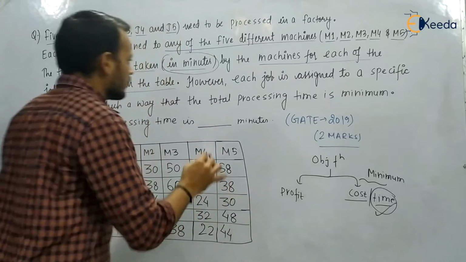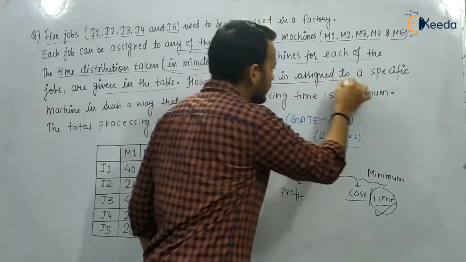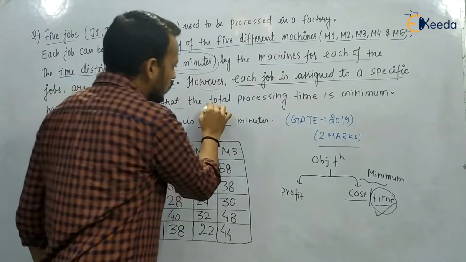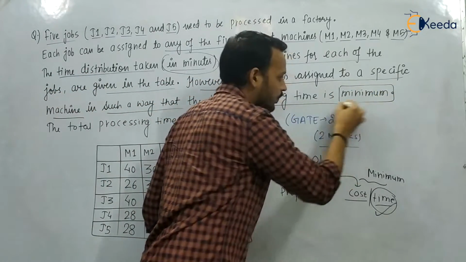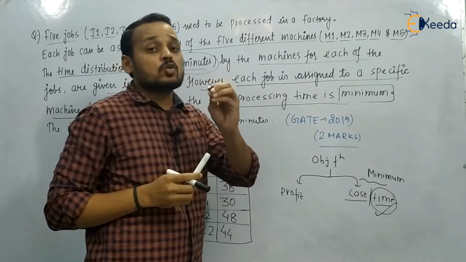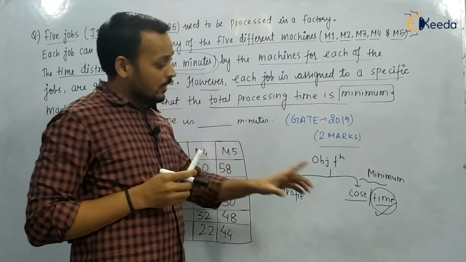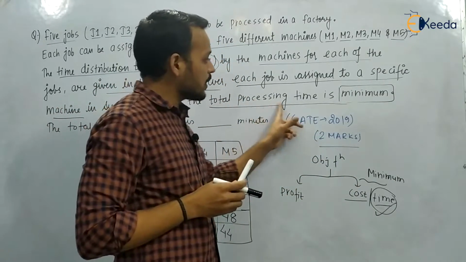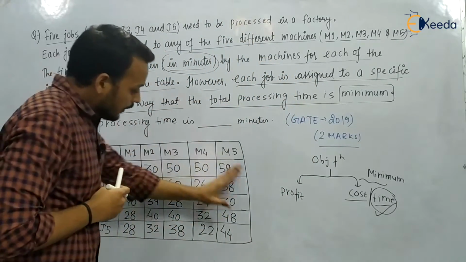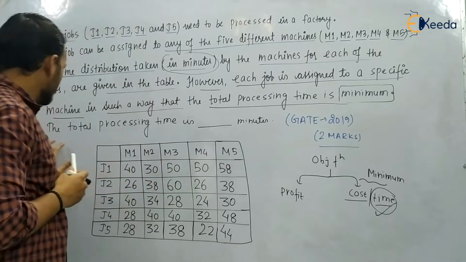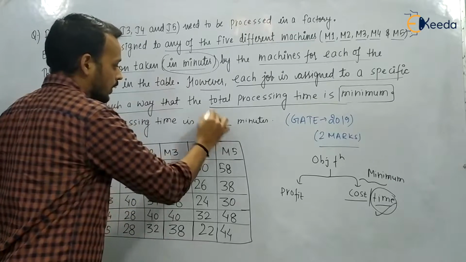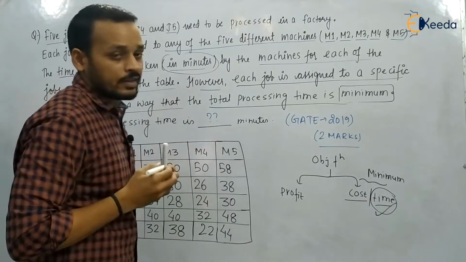We will read the question. However, each job is assigned to a specific machine in such a way that the total processing time is minimum. In the transportation problem we have seen that the aim is to minimize the transportation cost. Here also the aim is to minimize the processing time, and every data is a time in minutes. So they are asking what is the total processing time.